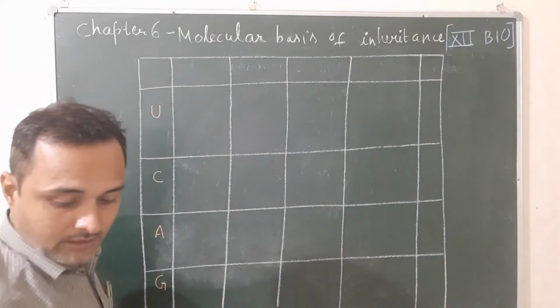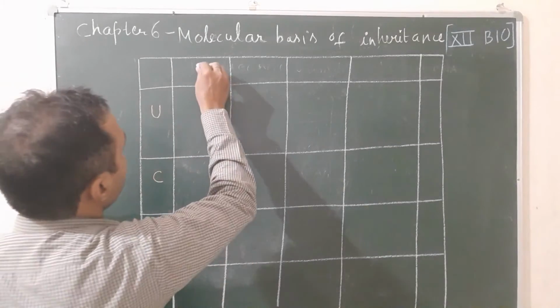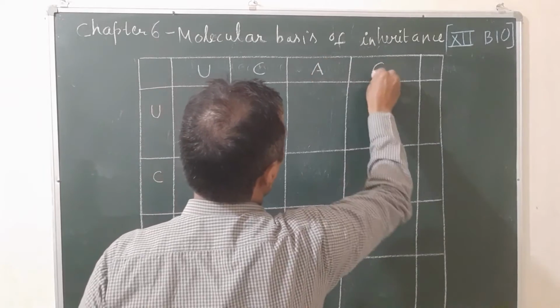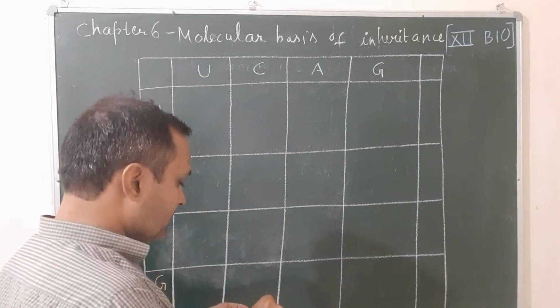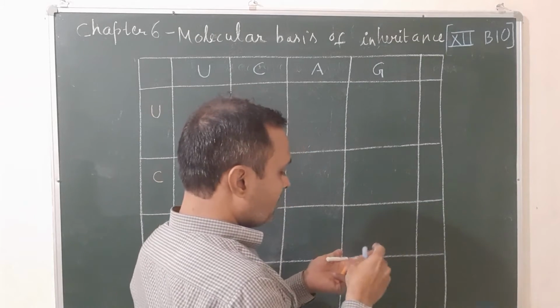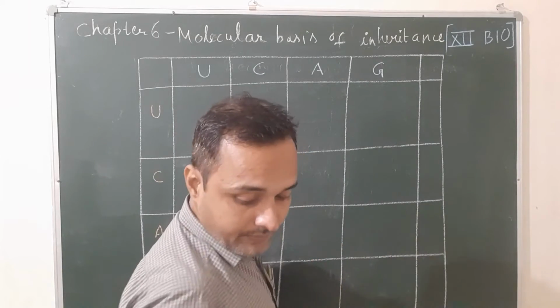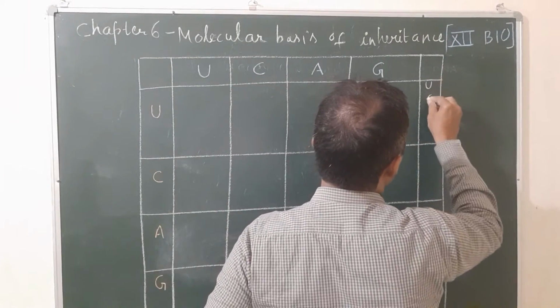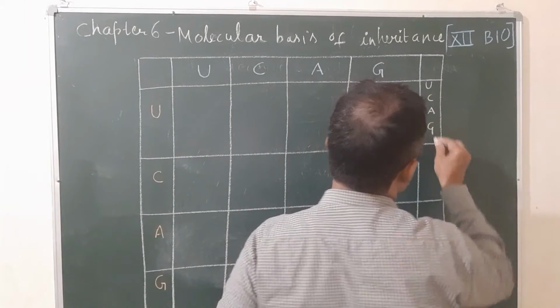The second base you write there, again the same U C A G. In the third, you write all 4 together, like that: U C A G.